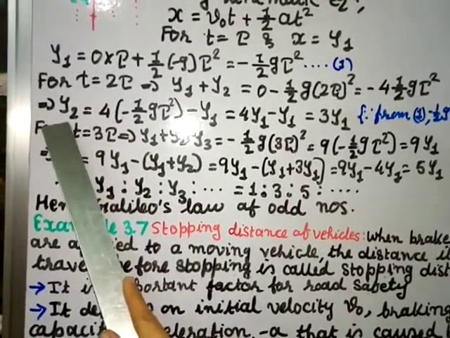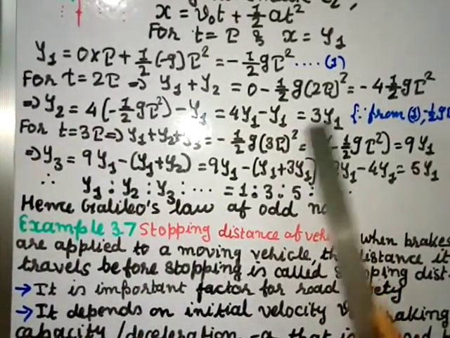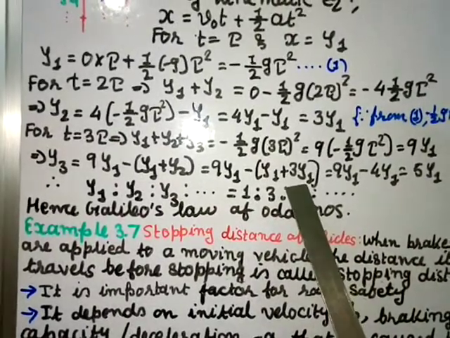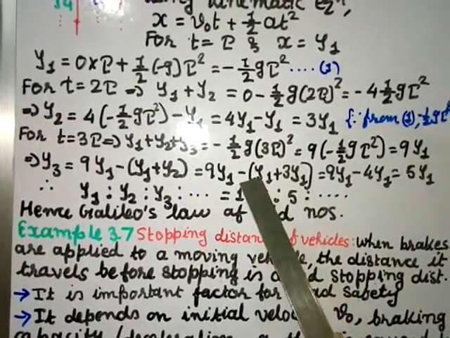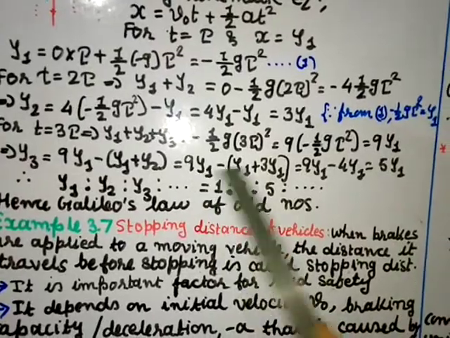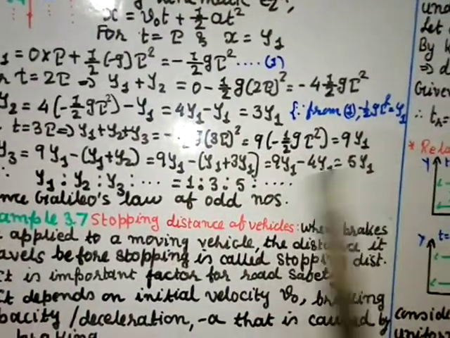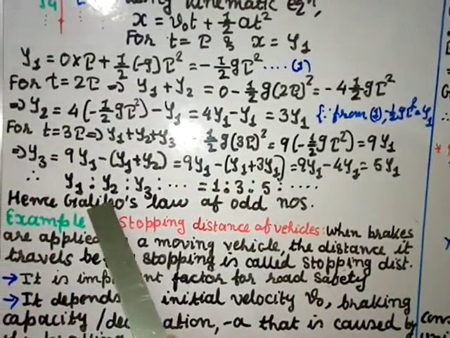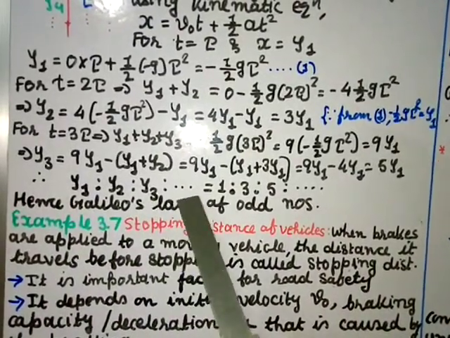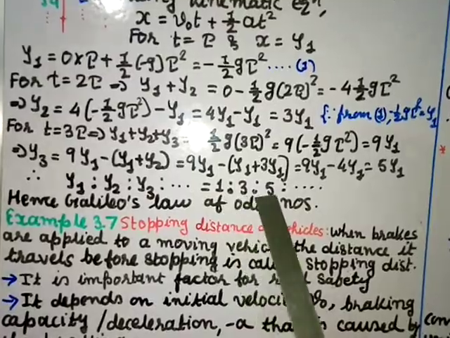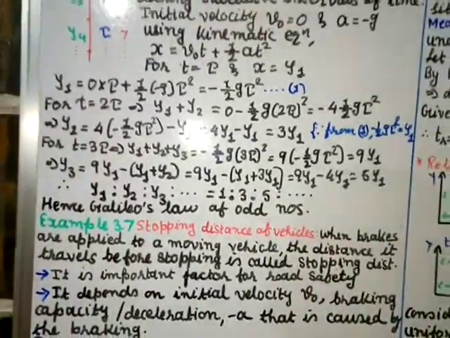From here the value of y2 is 3y1. So y2 value you put 3y1. So 3 plus 1, this value is 4y1 and this 9y1 as it is. So 9 minus 4 gives you 5y1. So what we have proved is y1 is to y2 is to y3 and so on equal to 1 is to 3 is to 5. And this is the Galileo's law of odd numbers.